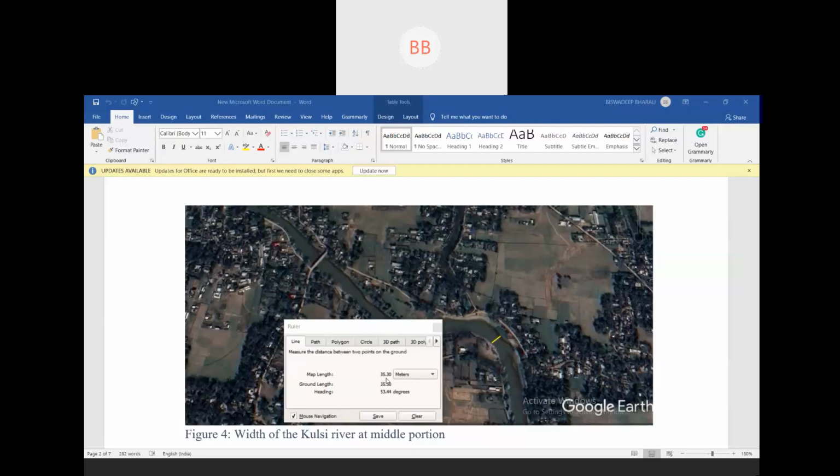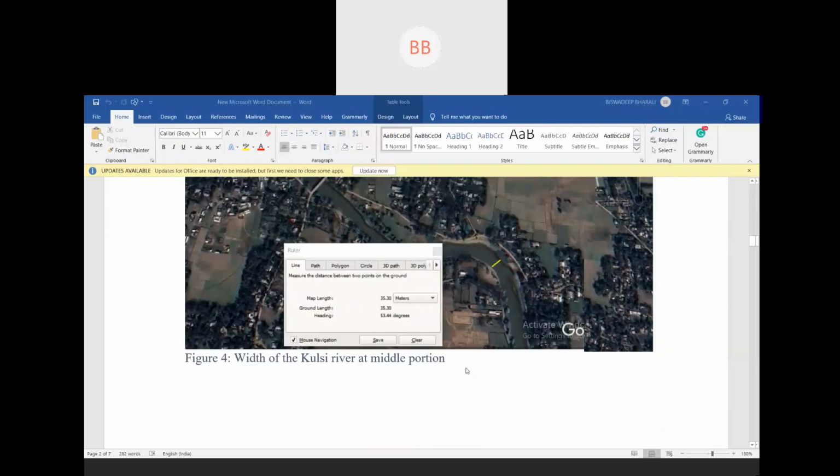But when it's flooded, you cannot say the width of the channel is 35 meter. The whole area is flooded. This is downstream. After that, the river is connected to our Brahmaputra river.